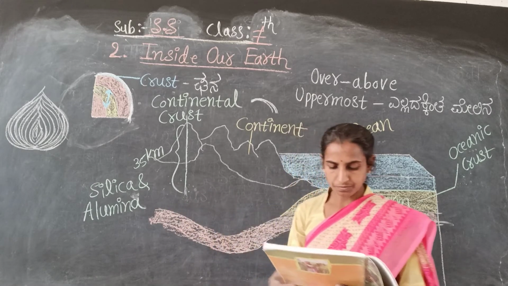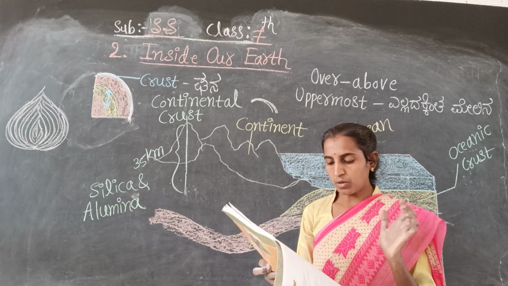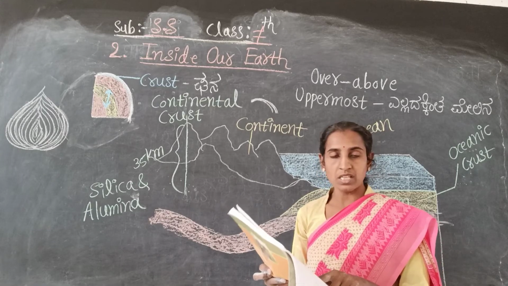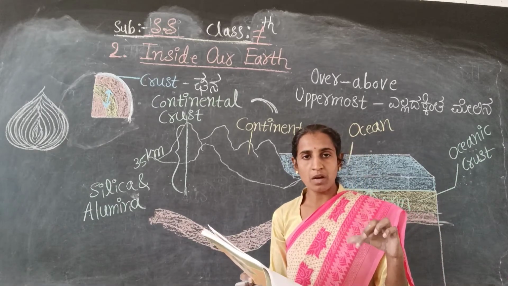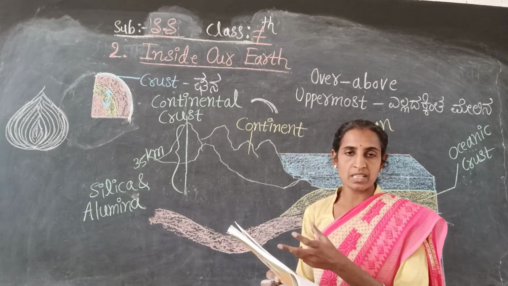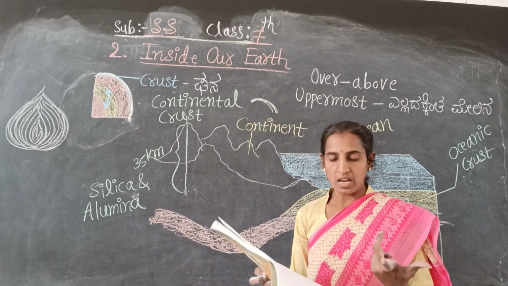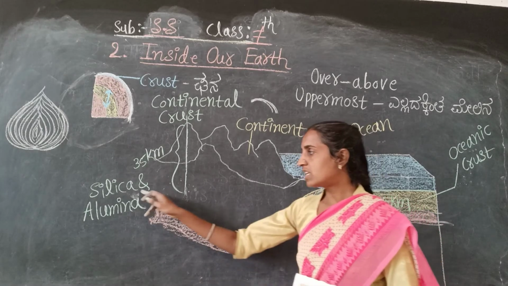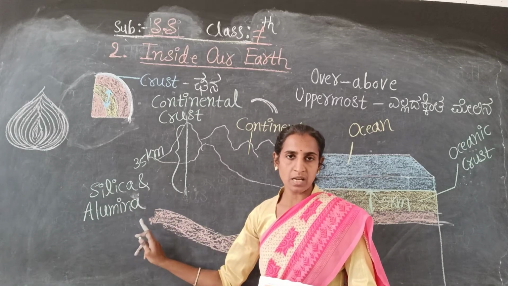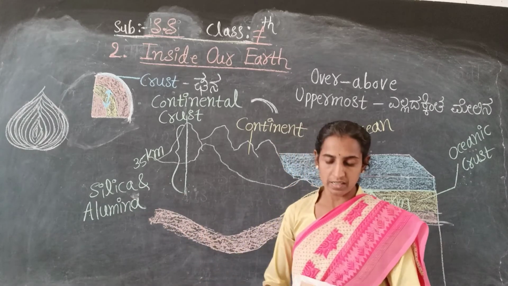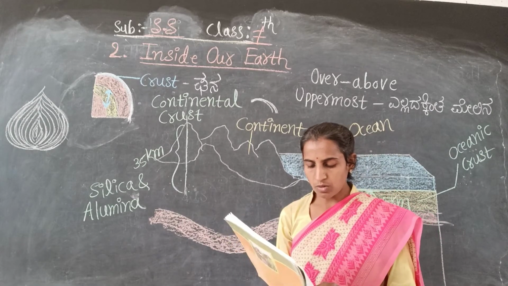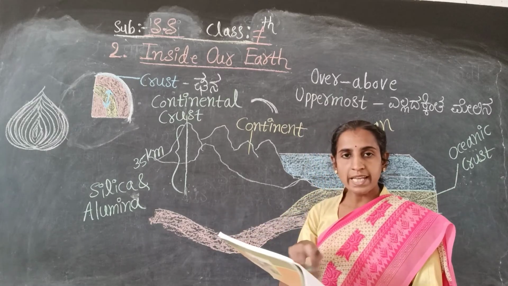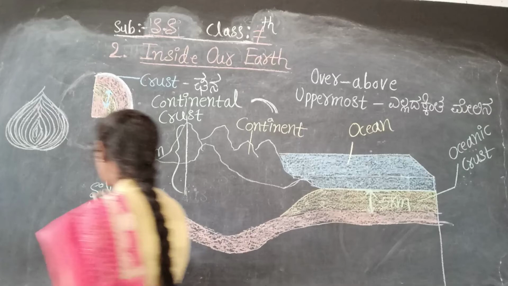Okay, is it clear? That point you have to remember. On the continental masses are the silica and alumina, so it is thus called the Sial. Where the continental masses have the silica and alumina minerals present, that is called Sial. Why is it called Sial? Because silica and alumina, both the minerals, are present here. Sial means silica and alumina. So it is called Sial.